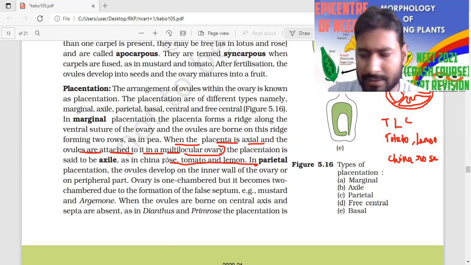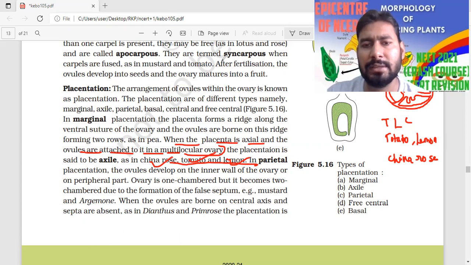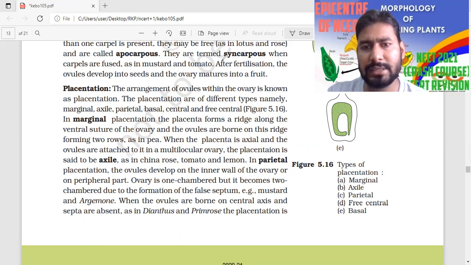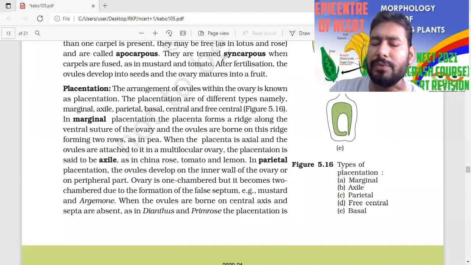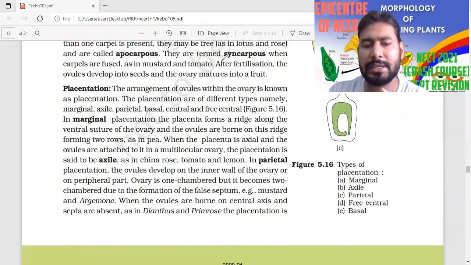The example is very important. That is the China rose. Look at the examples: China rose, tomato, and lemon. So TLC, thin layer chromatography, if you have studied it, you can learn according to that: tomato, lemon, and China rose. So these are the examples of axile placentation. Next one is the parietal, which is also very important.